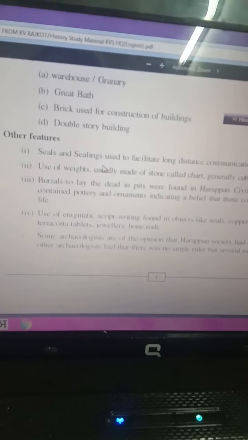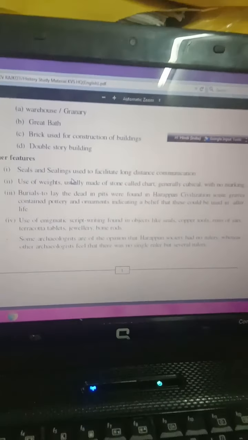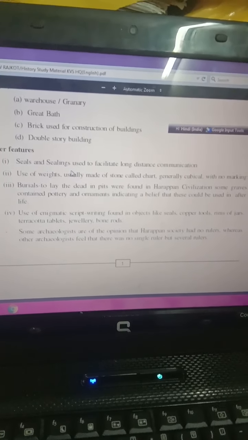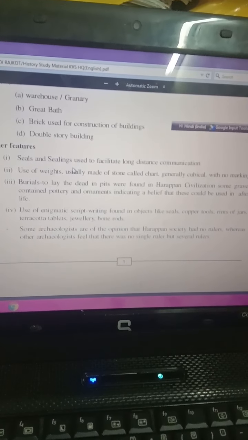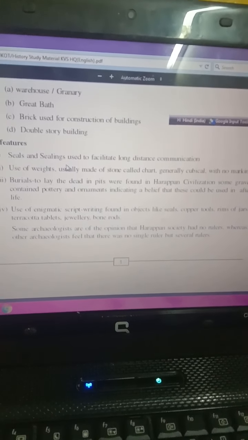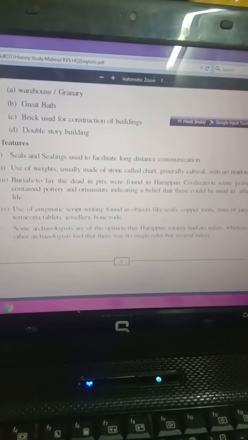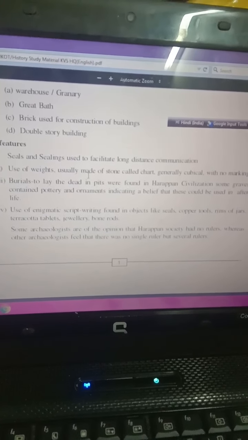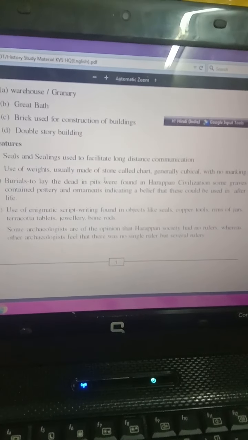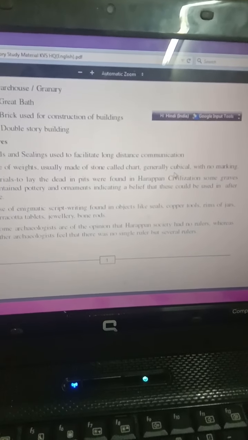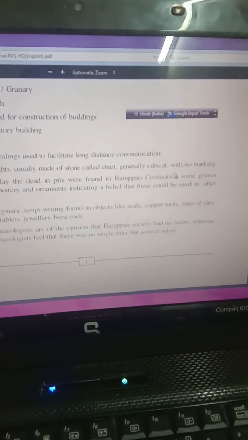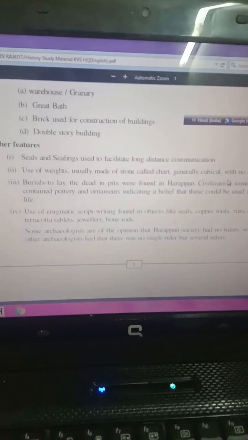Dear students, further we can see other features of this civilization. Here you have some features. Seals and sealings were used to facilitate long distance communication. Weights, usually made of stone called chert, were generally cubical with no markings.